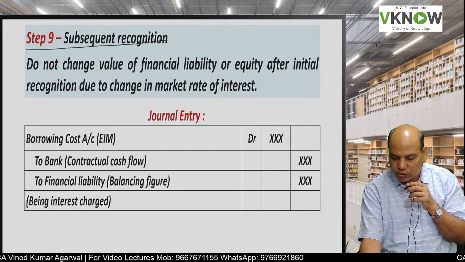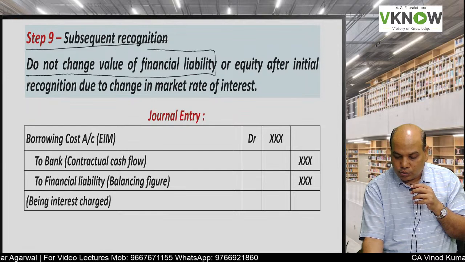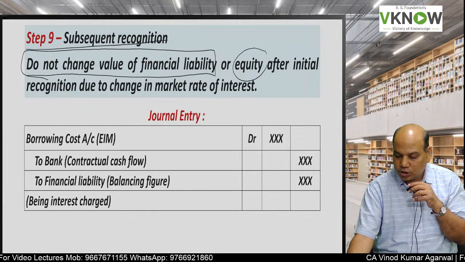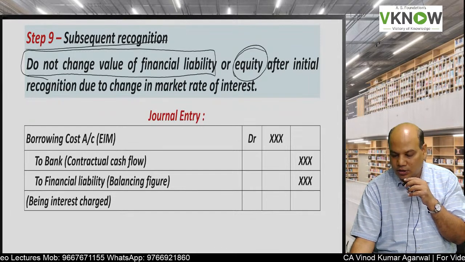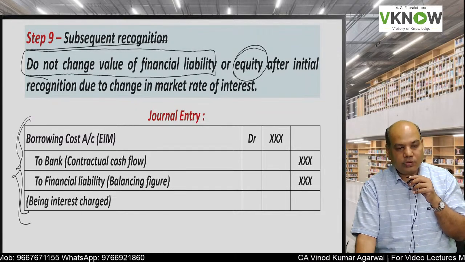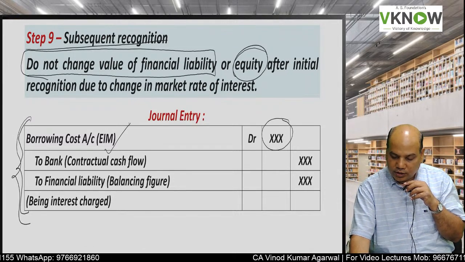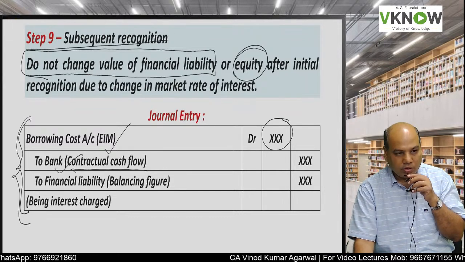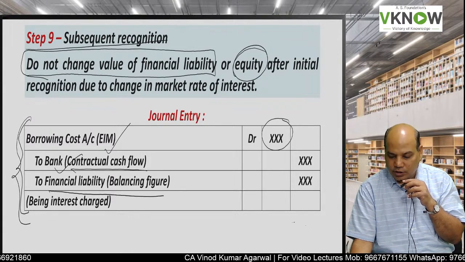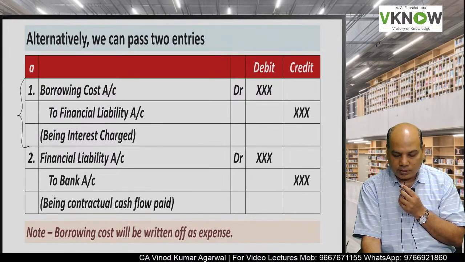What about subsequent accounting? If financial liability is an amortized cost instrument, its fair value will not change. And as you know, equity is not fair valued again after initial recognition. Then as usual, we will record borrowing cost account debit based on effective interest, to bank account the payment made, and to financial liability we will adjust the balancing figure. Some students prefer to pass 2 entries. So you can pass 2 entries separately also.